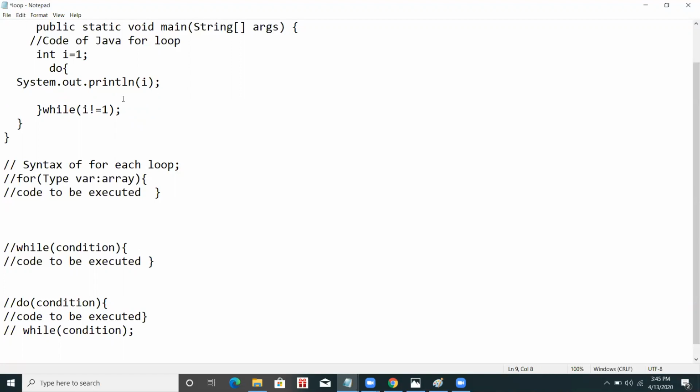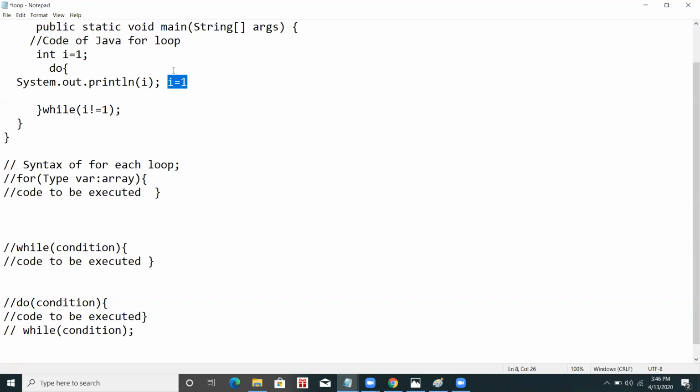So what is happening? It will print the value of I, that is I equal to 1. Now it will go out and check this while condition. It will check that I not equal to 1, but in our case I equals 1, so this condition becomes false. But even though the condition is false, my loop is executed.